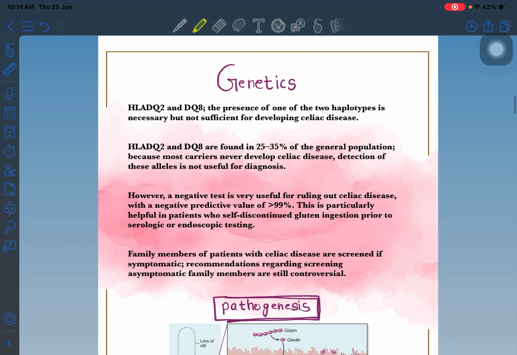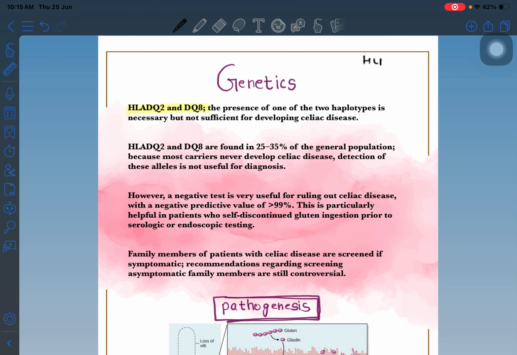Next thing is the genetics. Genetics is a very important thing, because patients who present with the haplotypes HLA-DQ2 and DQ8, any one of them, are more vulnerable to celiac disease. In one line, we can understand it like this.